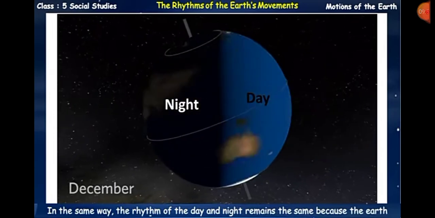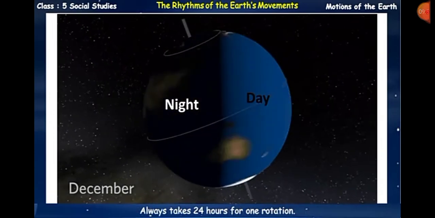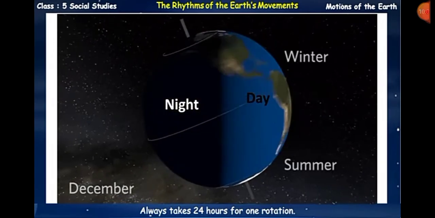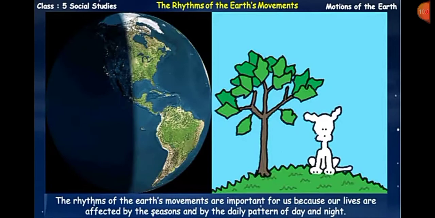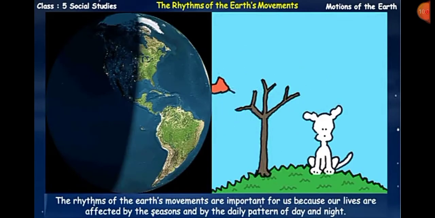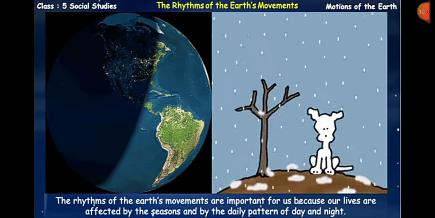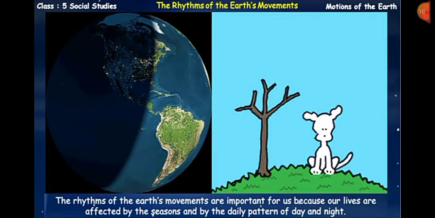Okay, and in the same way the rhythm of day and night remains the same and always takes 24 hours for one rotation of our earth. That's why day and night are always continually 24 hours, and the rhythm of the earth's movement is important for us because our lives are affected by the seasons and by the daily pattern of day and night.